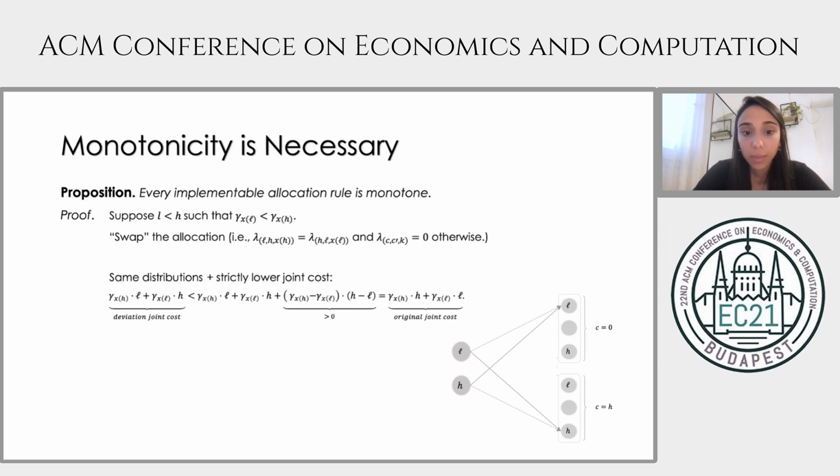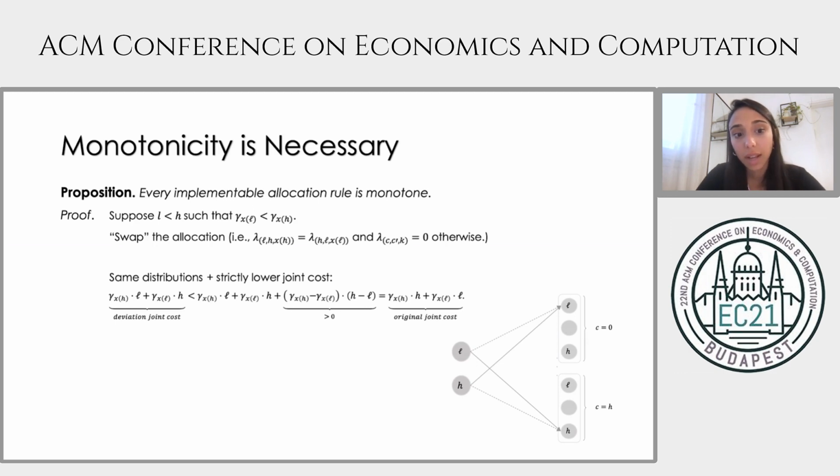So we know that monotonicity does not suffice us, but it does play a role. And while not every monotone rule is implementable, every implementable rule has to be monotone. And the proof is very simple. The idea is to take two types, low and high, that violate monotonicity.